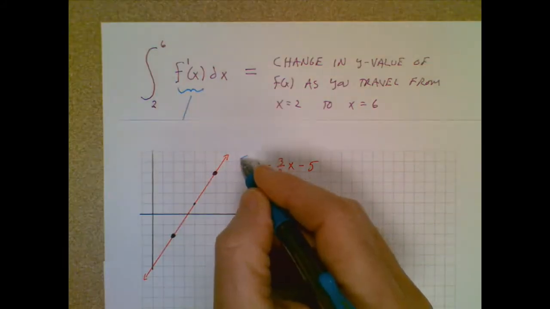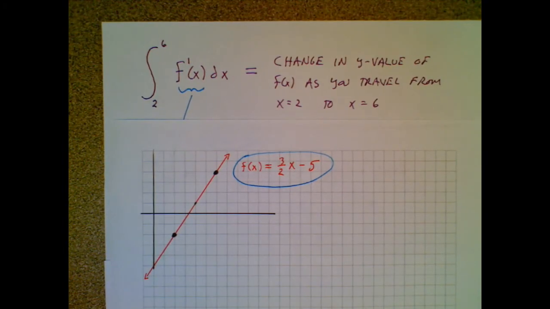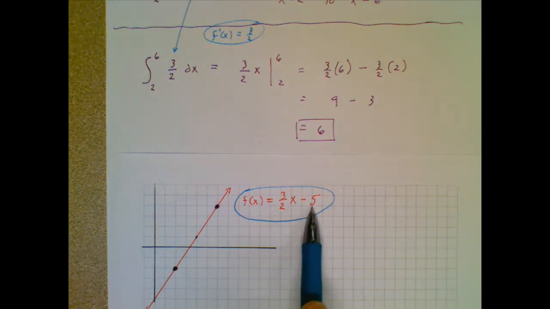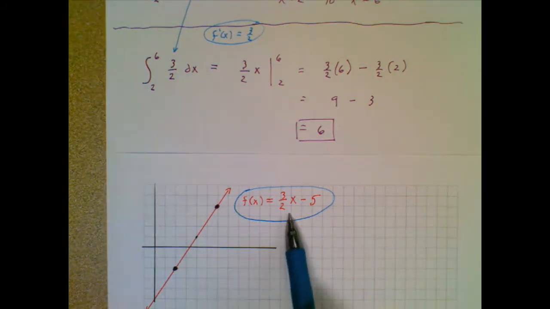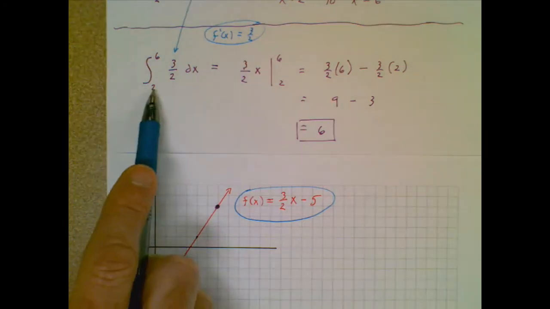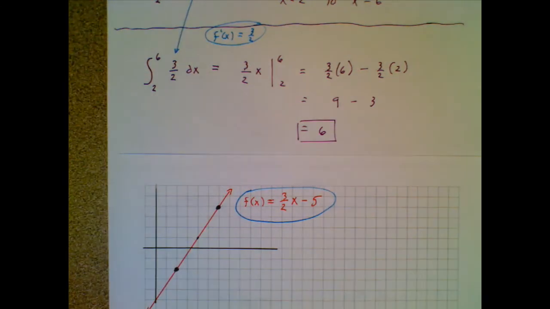I made up a function that very easily could have the derivative of 3 halves. So f of x equals 3 halves x minus 5, I just made up the minus 5. Here's a graph of that function. This derivative would be 3 halves. So if I integrate from x equals 2 to x equals 6, and I got a value of 6, let's take a look at what that means in graphical form.